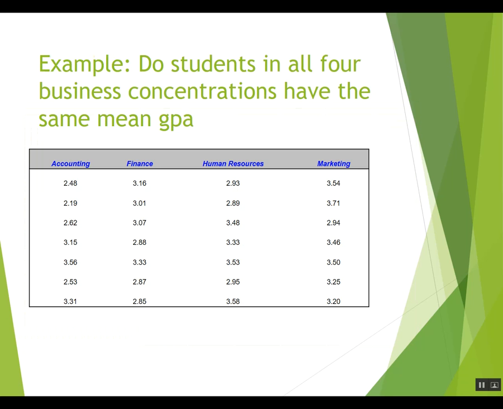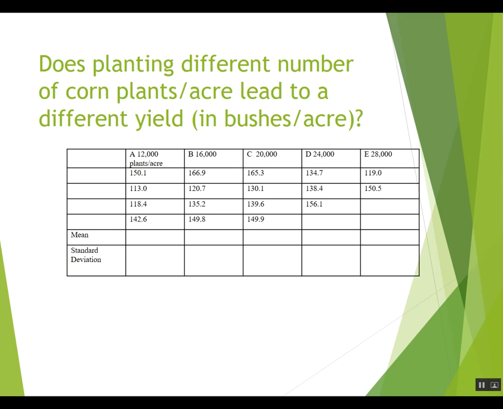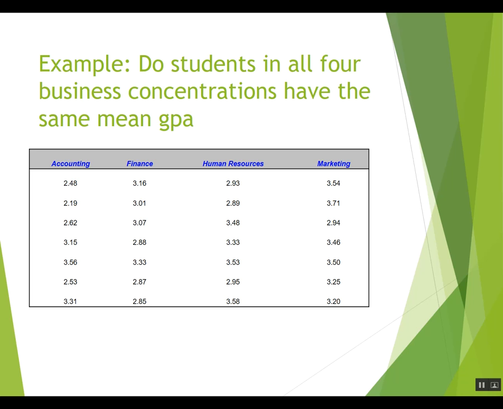In the PowerPoint for this screencast, I've got a couple more examples. So this one is, do students in all four business concentrations have the same mean GPA, with much smaller sample sizes? And this is from some university. And another example, does planting different numbers of corn plants per acre lead to different yield in bushels per acre? I'm just leaving these in the PowerPoint so that if you open the PowerPoint, you can grab this data and do these as practice.